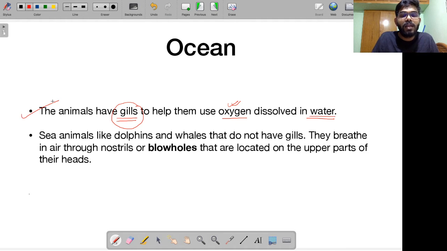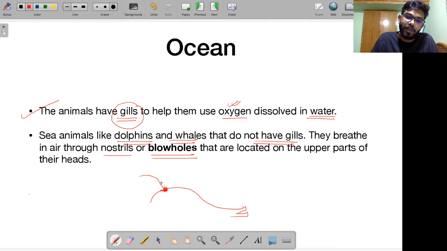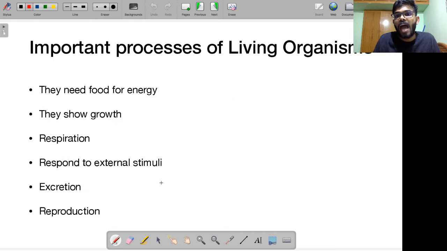The sea animals, for example dolphins and whales, do not have gills. They in fact breathe in through nostrils, which are called blowholes. These are usually located on the upper part of the head. If you look at whales or dolphins, I know this is a very bad picture, but here they will have something called a blowhole. Using this they are able to take in oxygen. They surface for a brief period of time, take in the oxygen, then go down. So this is how dolphins and whales breathe.